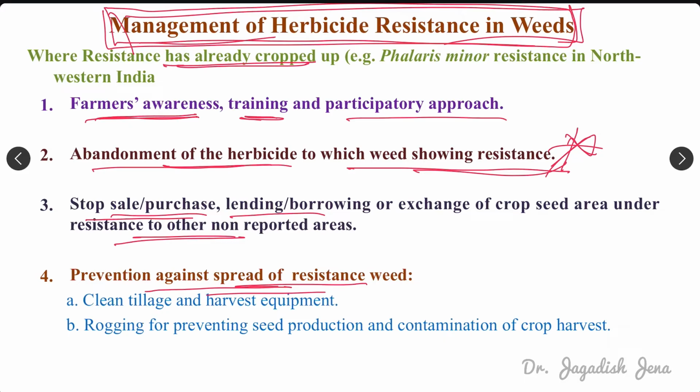Then prevention against spread of resistant weed. We should clean those resistant weeds as quickly as possible. We should not let them flower and produce seed, or disseminate seed. Once a resistant weed produces seed, because weeds produce numerous seeds, lakhs or more from one weed, the weeds that germinate from that seed will also show resistance to that particular herbicide. So we should not let the weed flower and disseminate seed. We must also clean the tillage implements and harvesting equipment, and we must rogue out that particular weed.